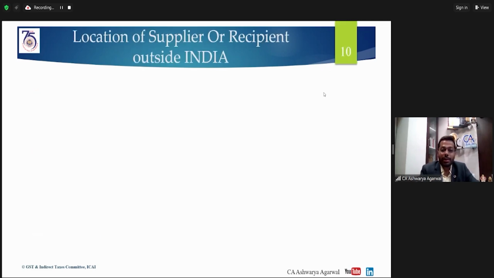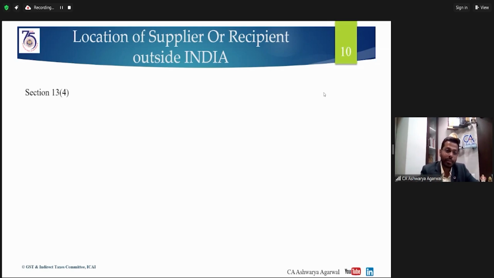Now moving forward, another situation where either the supplier or the recipient is outside India. Earlier, we covered through section 12 the situation where both the supplier and recipient of the services are in India. Now another section covers the situation where either the supplier or the recipient is outside India. Now what will happen? Whether all the services in this case will become an export of service?